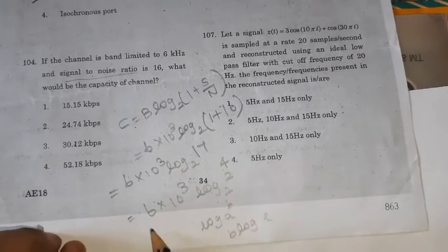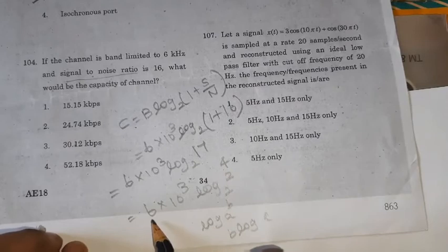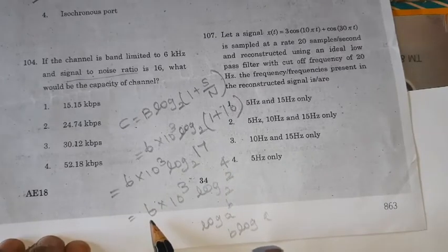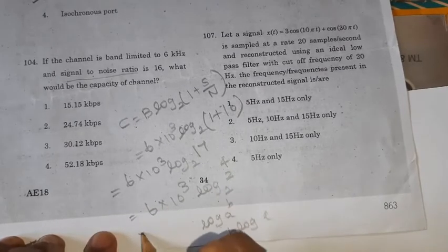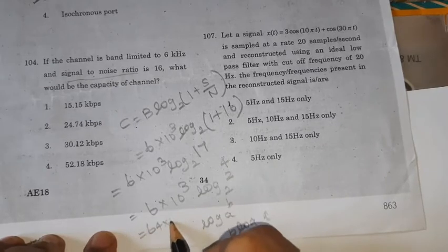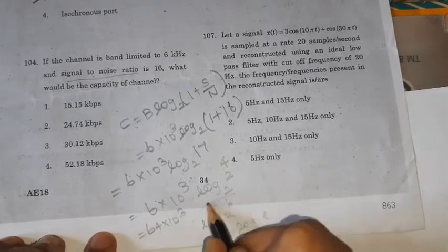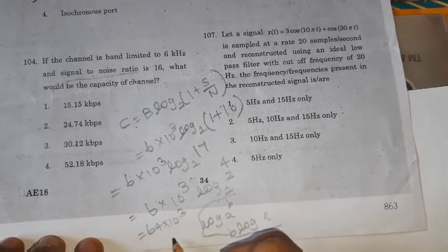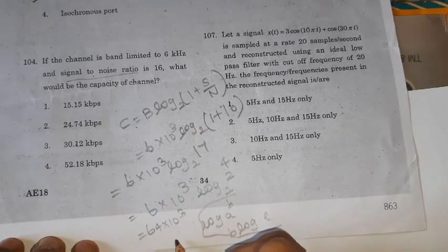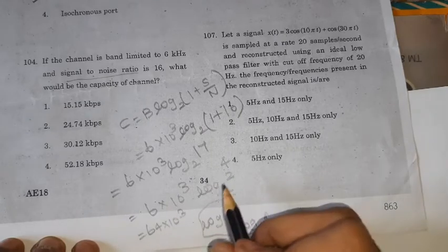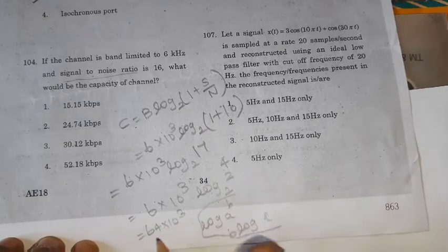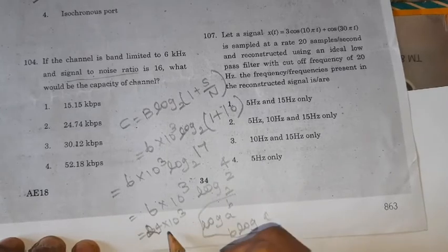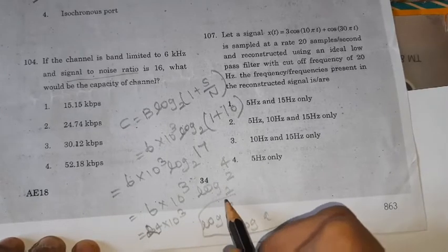So the 4 will be multiplied by this 6. 6 into 4 is 24, into 10 cube. What remains is log 2 base 2, which is nothing but 1. So 24 into 10 cube.